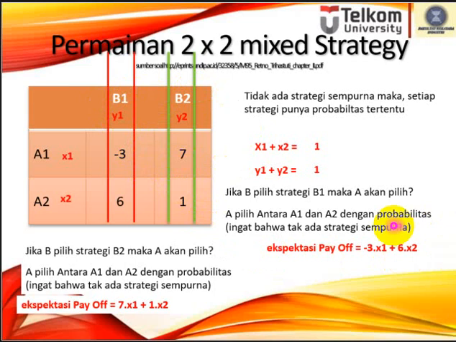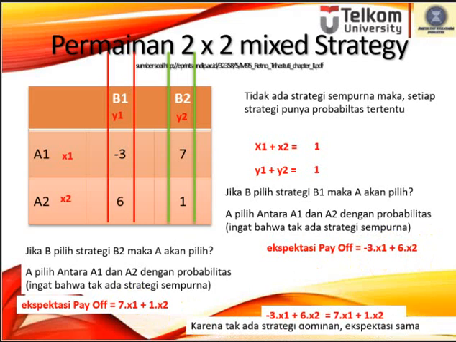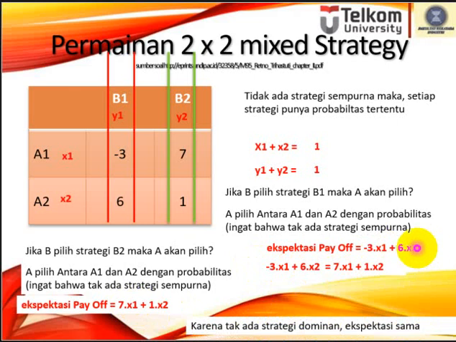The expected payoffs are the same because there is no dominant strategy, so this line is equal to this line.